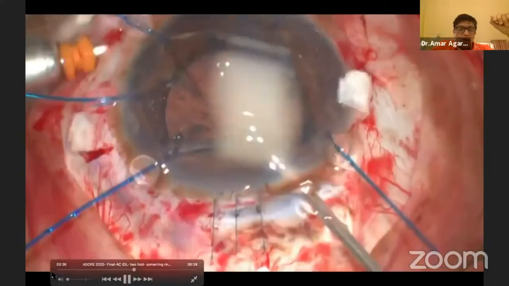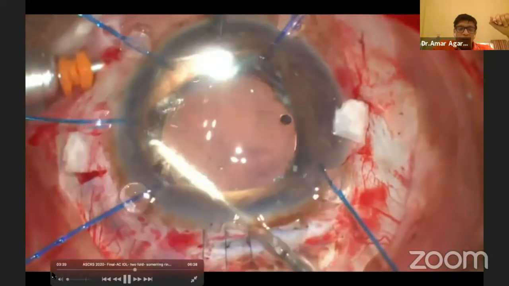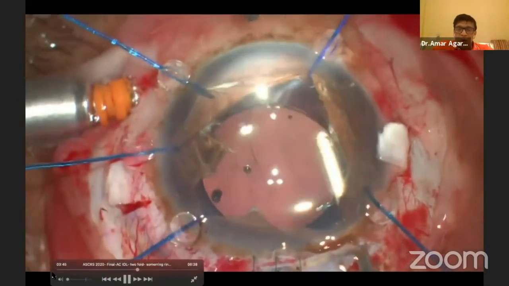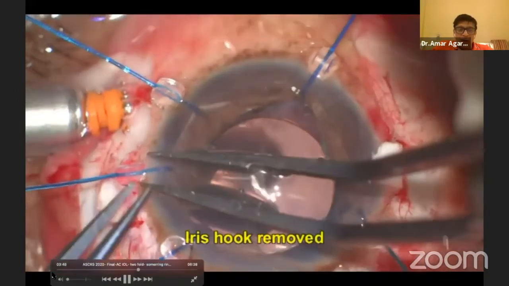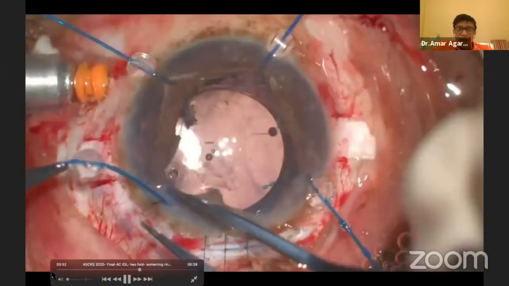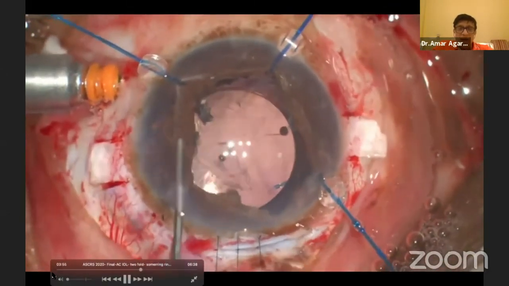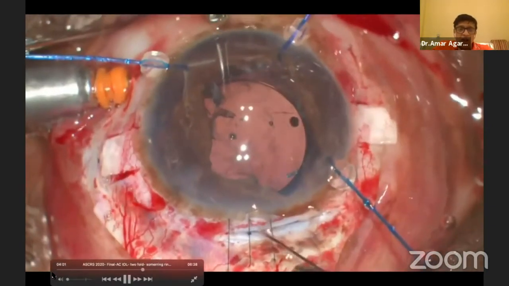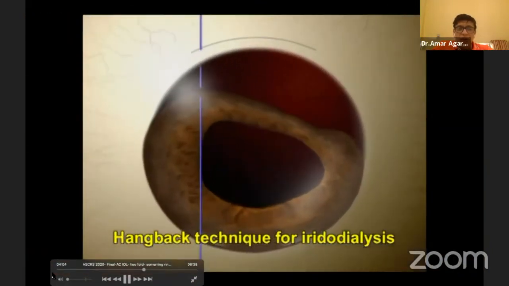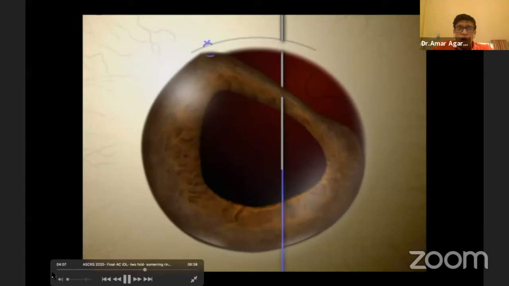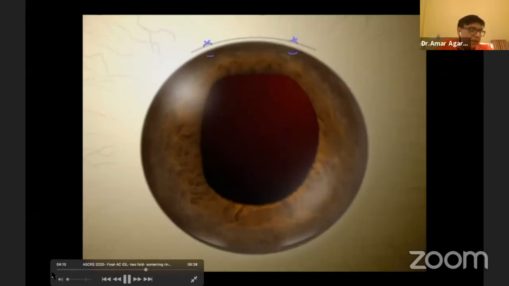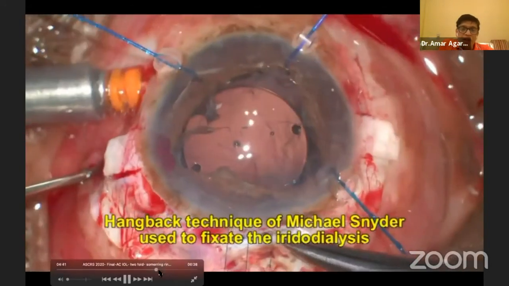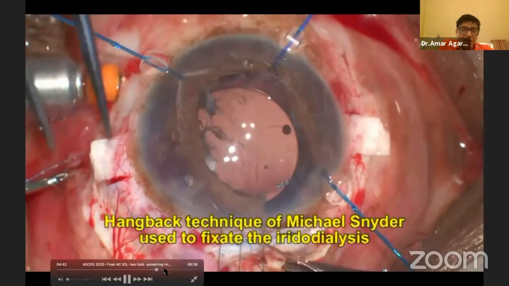Once the whole Sommering ring has come out, my next step is to check how much vitreous is there in the front and clear it all off. Once that is done, we will have to remove the iris hooks. Now remember, we do have that iridodialysis problem, so we have to solve that. As I just told you, we can solve an iridodialysis repair very easily nowadays. Here you can see I'm passing the hang-back technique, just to show on the animation how you do it. Once the hang-back technique has been done, very simply you can combine it with a single pass 4-throw pupilloplasty. Here you can see the hang-back technique of Michael Snyder being done.